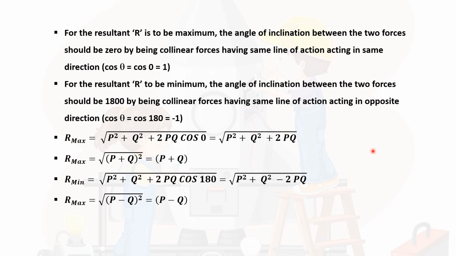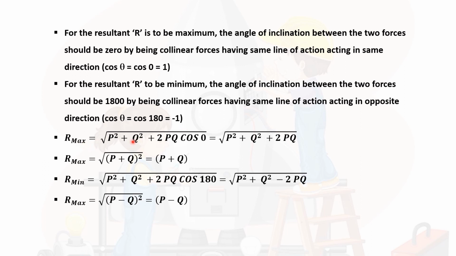We can explain how, and also when the resultant will be the minimum. If two forces are collinear, in the same line of action but acting in opposite directions, then the angle between those two forces is 180 degrees. This is not 1800, this is 180 degrees. So cos theta is equal to cos 180, which is equal to minus 1. Then what will be the R maximum?